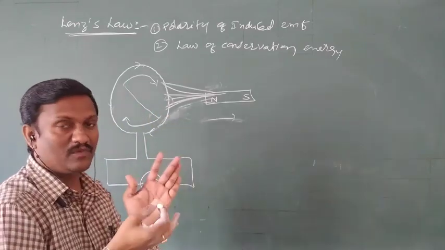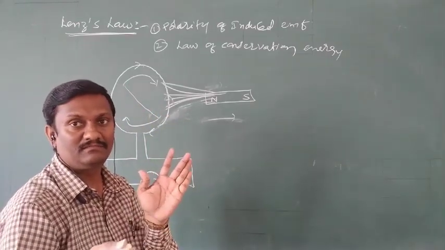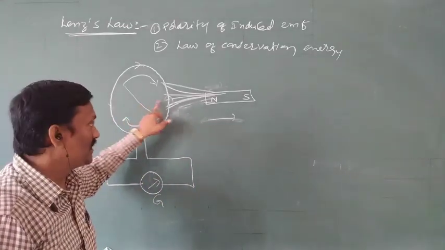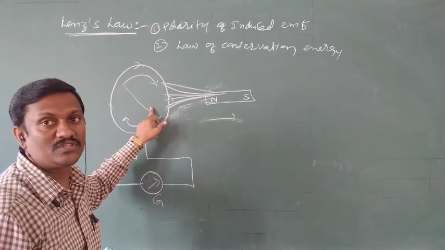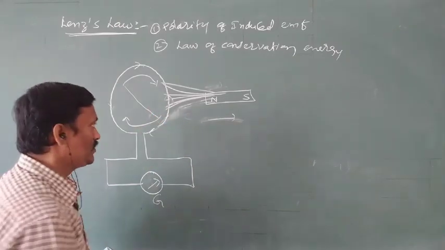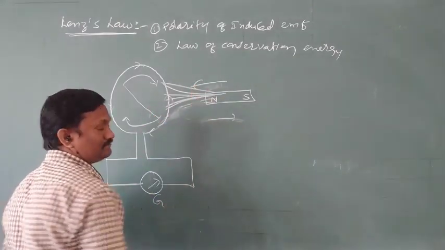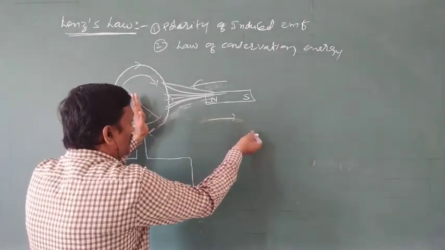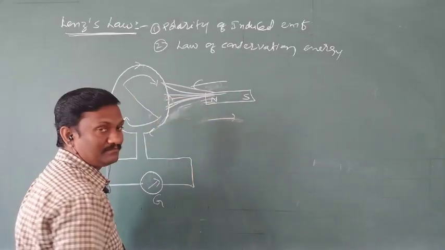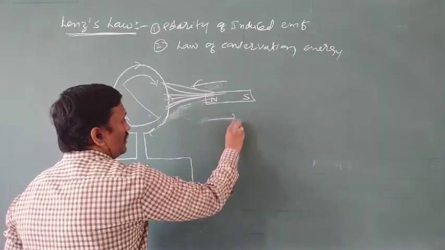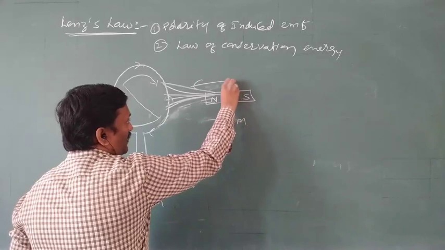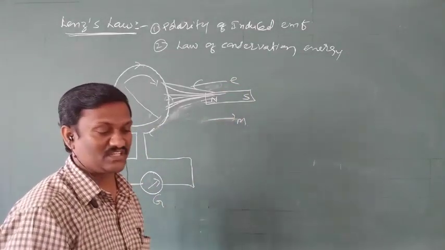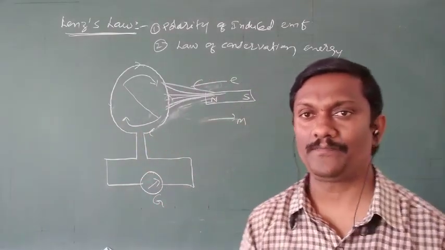So when the north pole of the bar magnet is moving away from the coil, the face of the coil behaves like a south pole. So it is a north pole, it is a south pole. Between opposite poles, there are attraction forces. Now the induced current attracts the magnet towards the coil. Actually, the magnet is moving away from the coil, but the coil attracts the magnet towards it. That means the direction of motion of the magnet and the direction of induced EMF are always opposite. So that is the statement of Lenz's law.